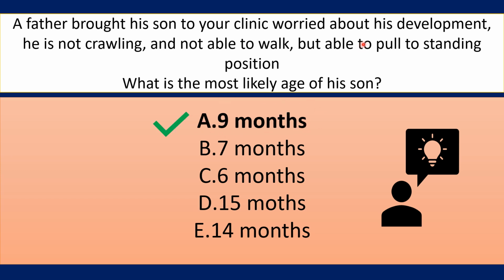9 months will be able to pull to a standing position. But not all 9-month-olds are able to crawl. So some 9-month-olds don't crawl at all, they just go for walking. And walking classically occurs between 12 and 14 months.